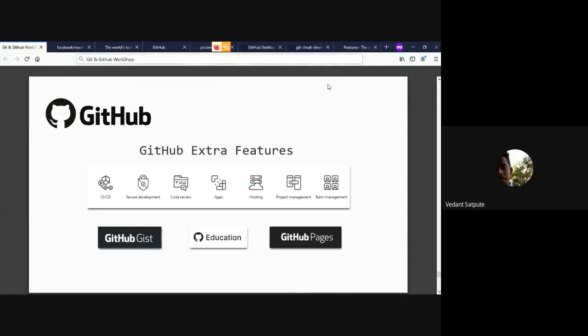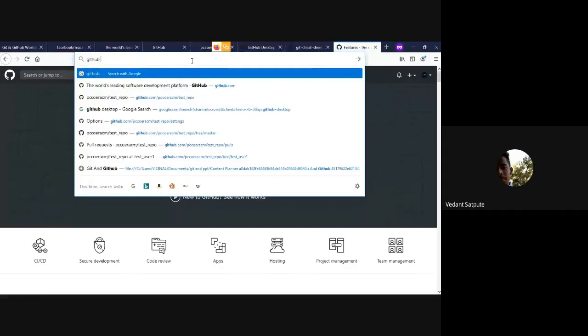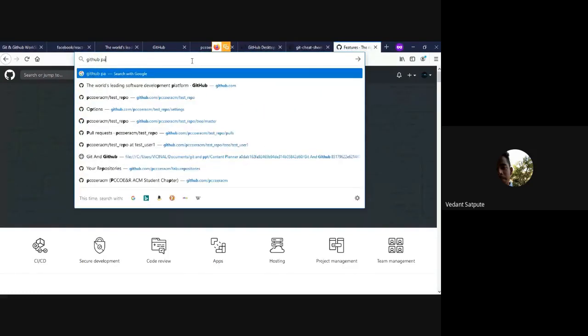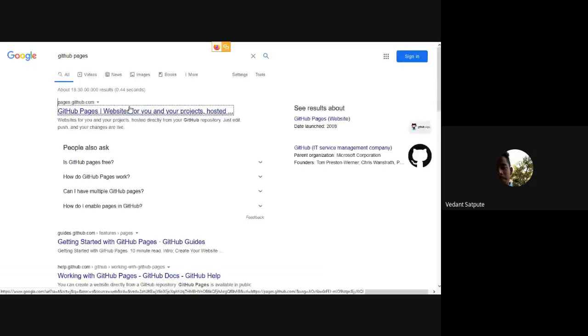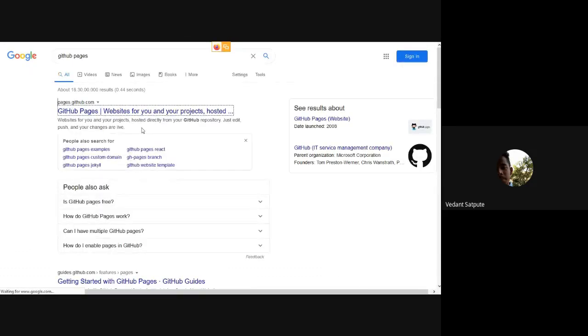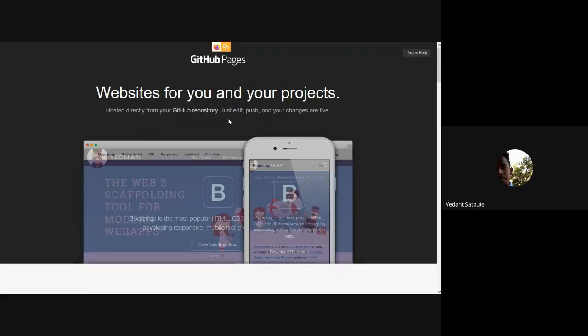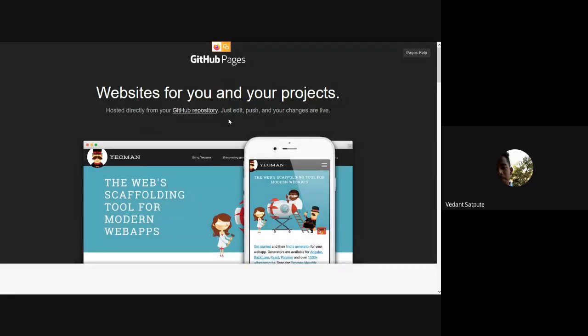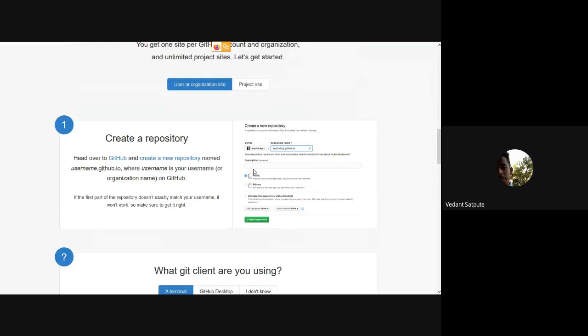You have GitHub Gist also, and GitHub Education. And the main thing I want to talk about is GitHub Pages. GitHub Pages allows us to host our websites and projects, web apps, directly on our GitHub web page.